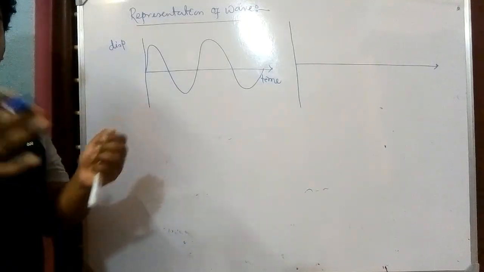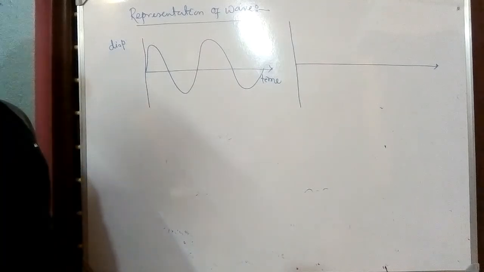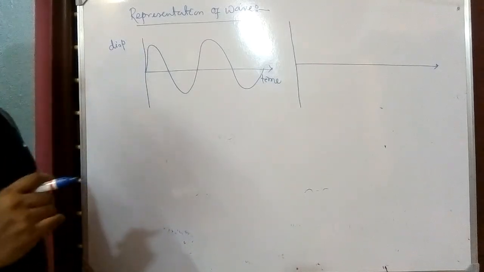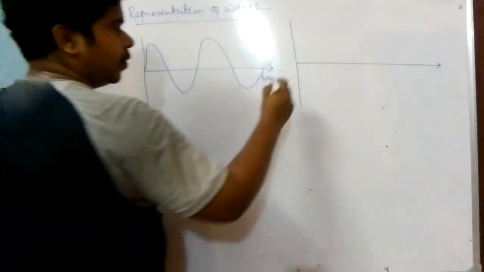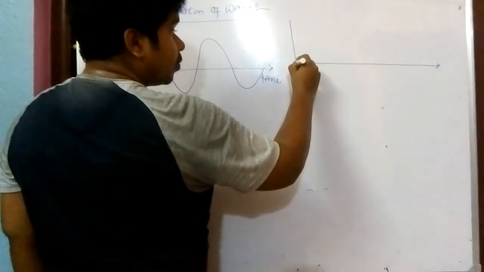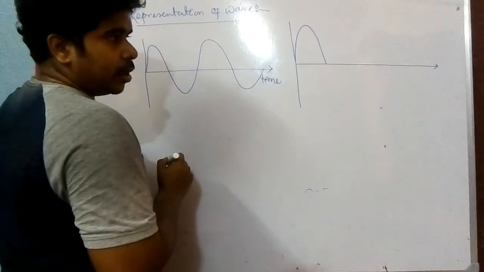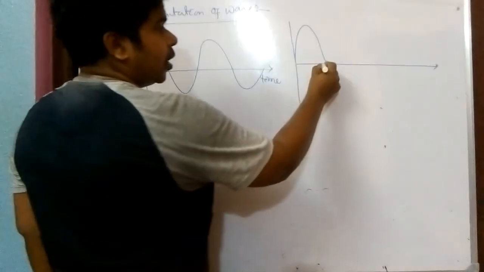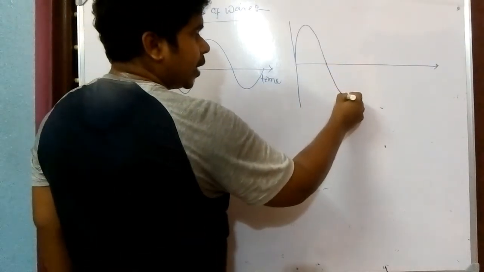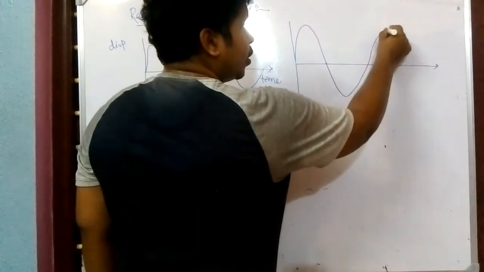Compression means the particles come closer together, and that displacement we have taken positive, so that will be written as this. And for rarefaction, that displacement we have taken as negative.